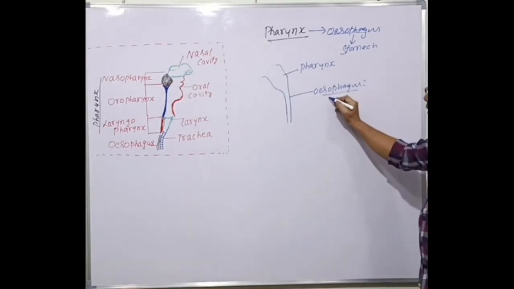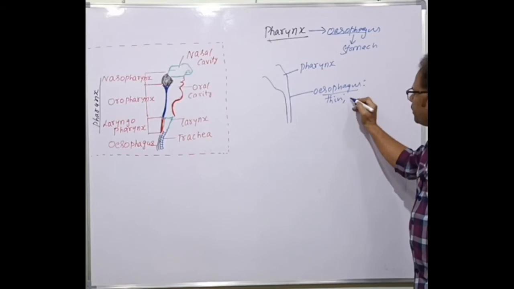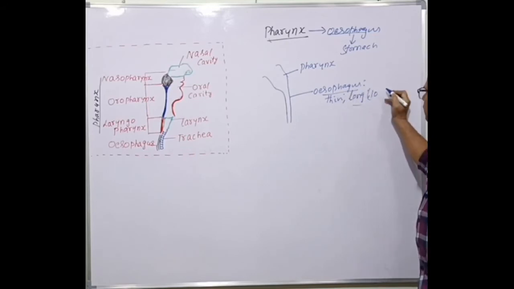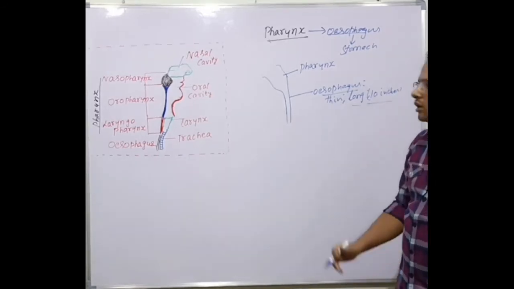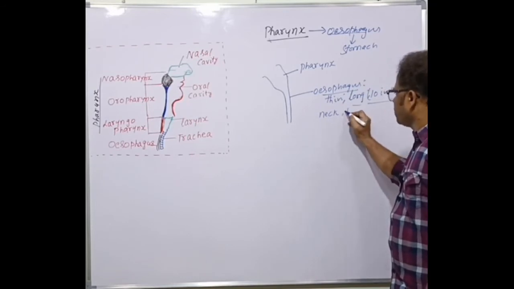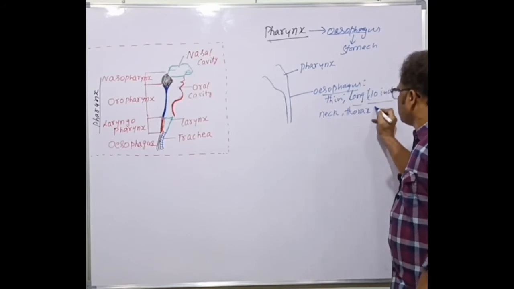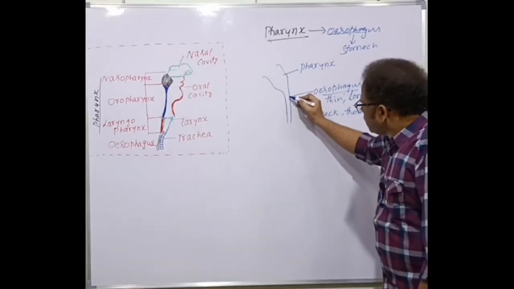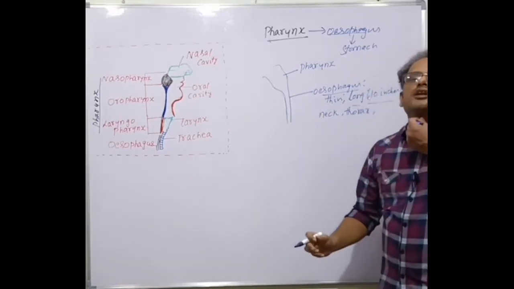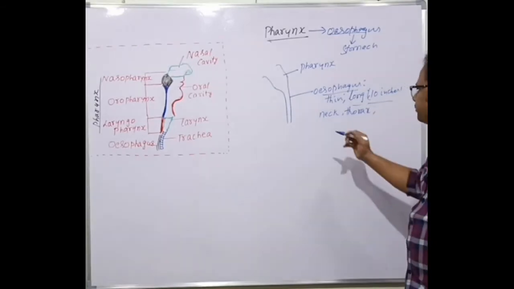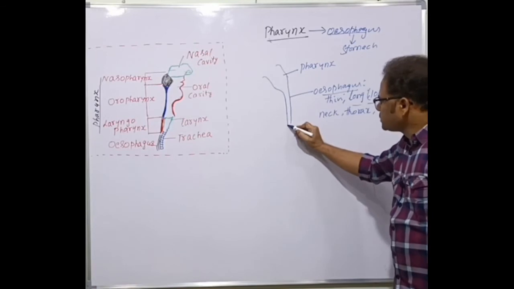The esophagus is a thin-walled, very long structure, roughly 10 inches long, and it passes through the neck. It passes through the neck, thorax, and down into the diaphragm. This is the neck region, and it passes down into the thorax, the chest region.